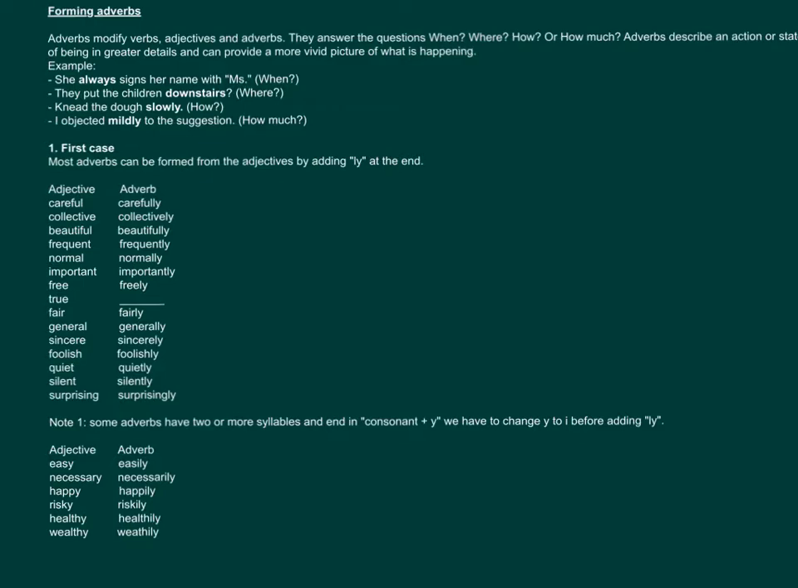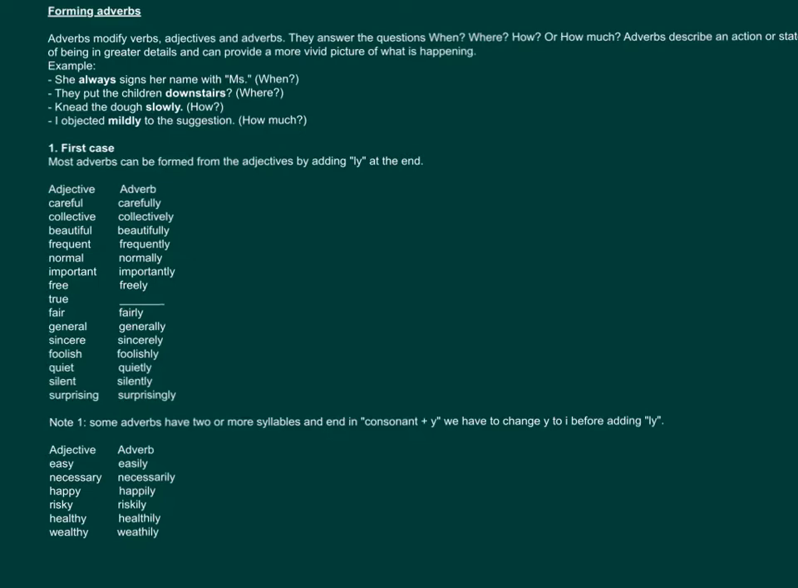Forming adverbs. Adverbs modify verbs, adjectives, and adverbs. They answer the questions when, where, how, or how much. Adverbs describe an action or state of being in greater detail and can provide a more vivid picture of what is happening. For example, she always signs her name with Miss.